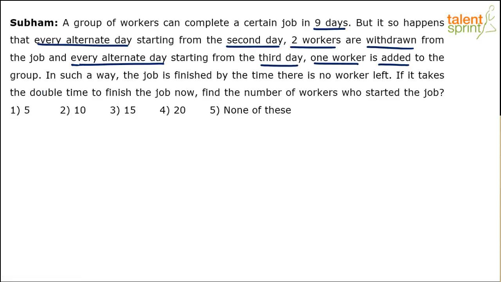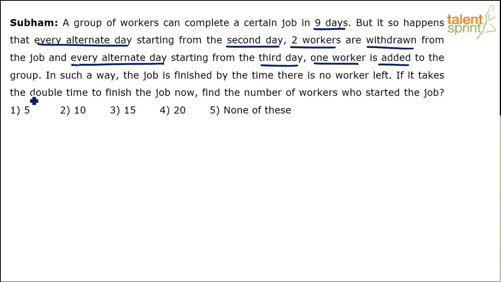On every alternate day starting from the second day, which means second day, 4th day, 6th day, 8th day and so on, 2 workers are withdrawn. But every alternate day starting from the third day, which is 3rd day, 5th day, 7th day, 9th day, 1 worker gets added to the group. In such a way, the job is finished by the time there is no worker left. So this job gets finished by the time there's no worker left. So finally, when the day we find that there's no worker, the job is finished, right?